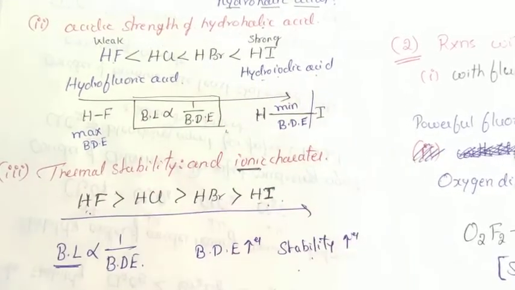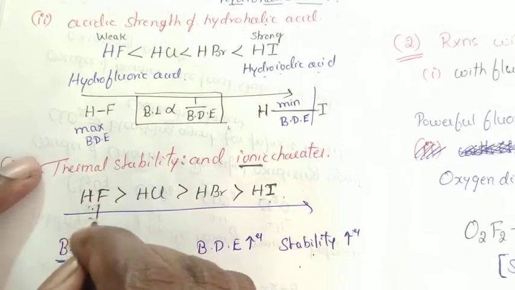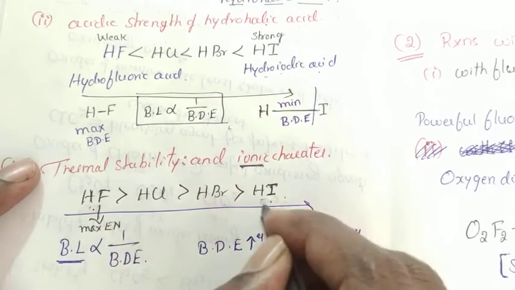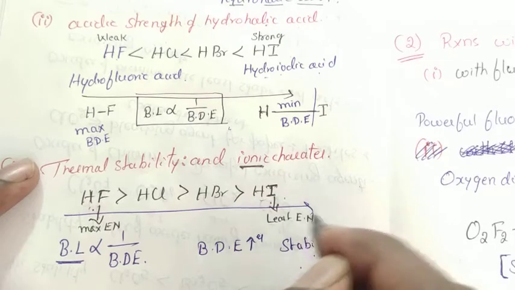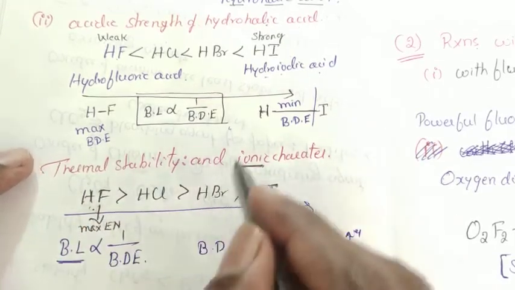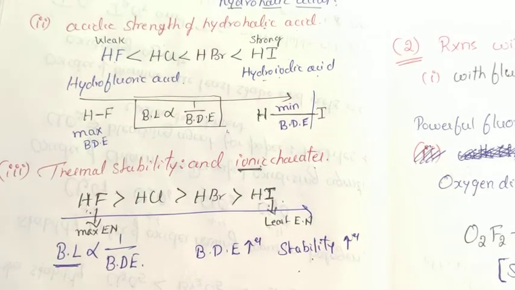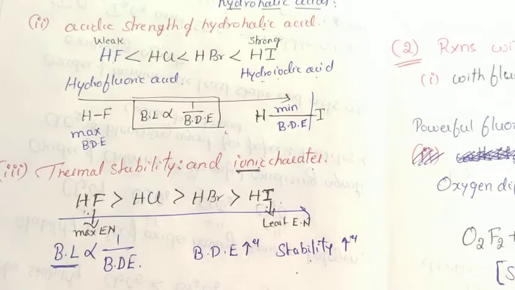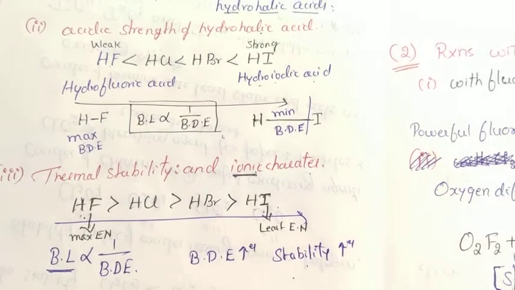Then I am going to explain the ionic character based upon the electronegativity of the halogen atom. Hydrogen fluoride possesses maximum electronegative value and hydrogen iodide possesses least electronegative value. As electronegativity decreases, its ionic character also decreases. Therefore, hydrogen fluoride is ionic in nature, hydrogen chloride is partially ionic, partially covalent, whereas hydrogen bromide and hydrogen iodide are purely covalent in nature.